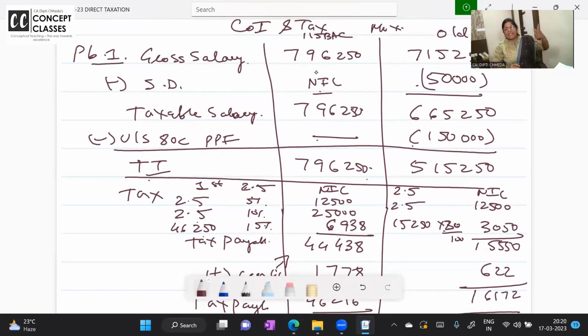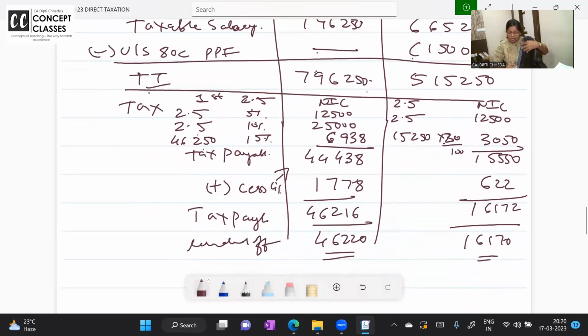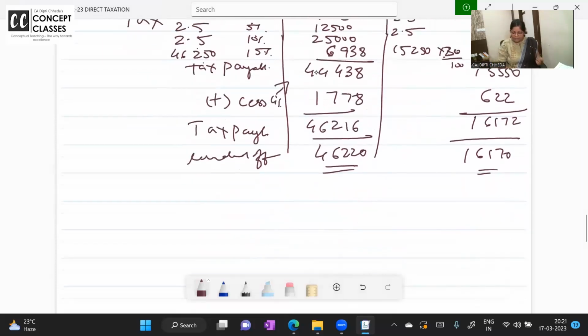New tax regime, the income is more because standard deduction is not there, HRA is not there. Here you are getting, so here old tax regime is better. बहुत फर्क है. Income is low in the old tax regime and tax is also low in the old tax regime.